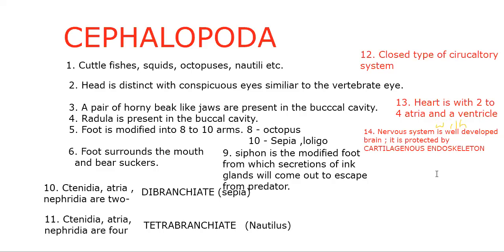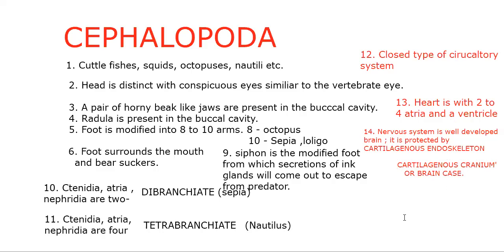So cartilaginous endoskeleton, we call it a cartilaginous cranium or brain case. Let me write cartilaginous cranium or brain case. Okay, so that is the speciality of them.